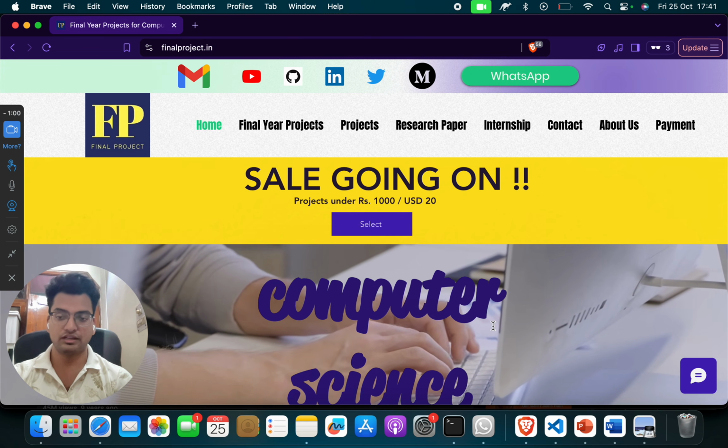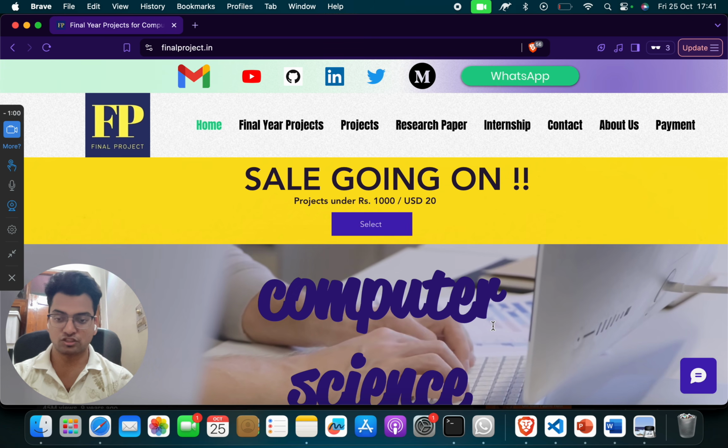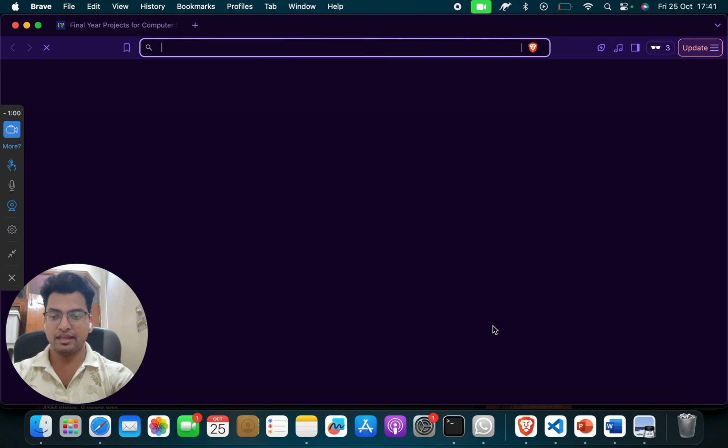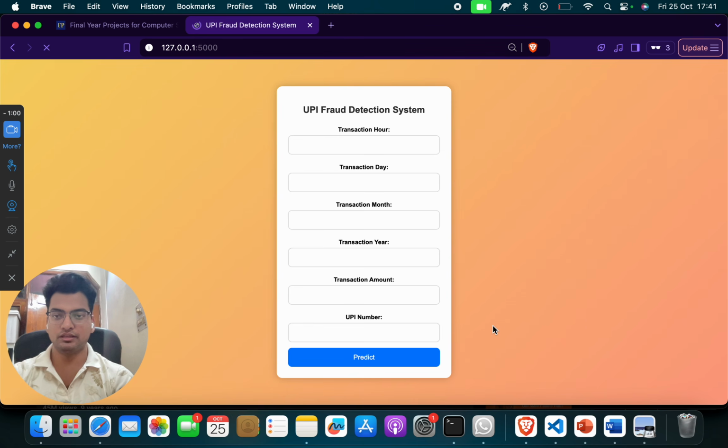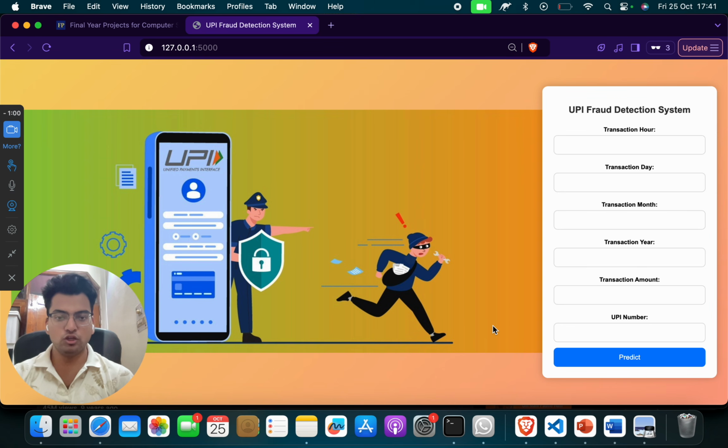Go to your Google Chrome, Mozilla Firefox, Safari, Brave browser, and in a new tab, just simply click enter. When you do that, a home page, a web page, or you can say this website type page will open for you. So you can see on the right hand side, we have the UPI fraud detection system.